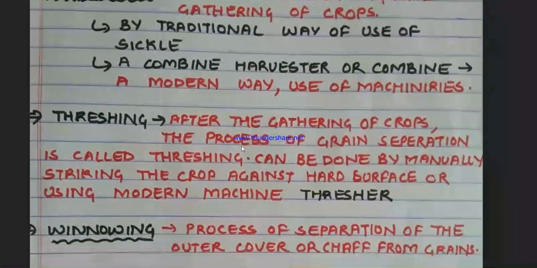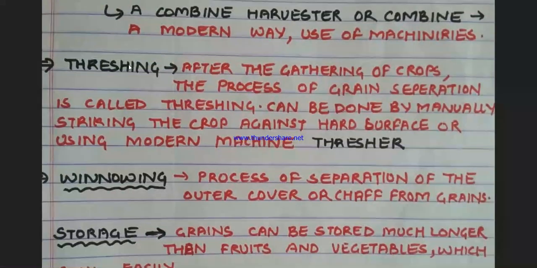Okay. Next comes threshing. What is threshing? When crops are harvested from the field, there is a process of separation of the unwanted surface, that is what we call chaff.